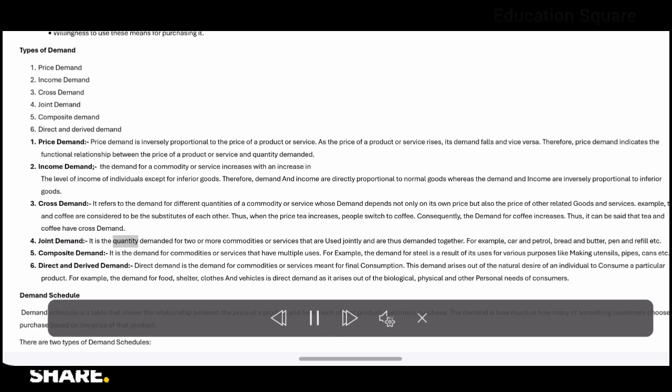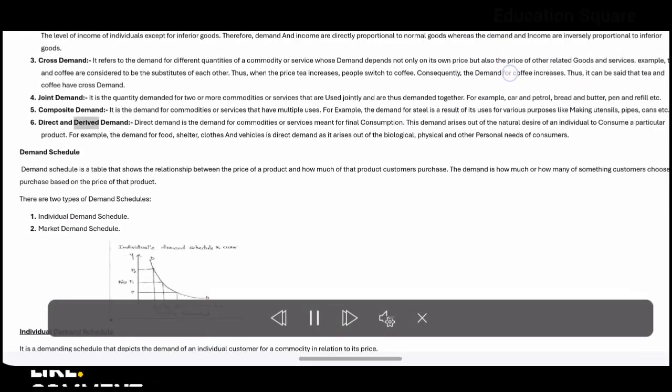Joint demand. It is the quantity demanded for two or more commodities or services that are used jointly and are thus demanded together. For example, car and petrol, bread and butter, pen and refill, etc. Composite demand. It is the demand for commodities or services that have multiple uses. For example, the demand for steel is a result of its uses for various purposes like making utensils, pipes, cans, etc.